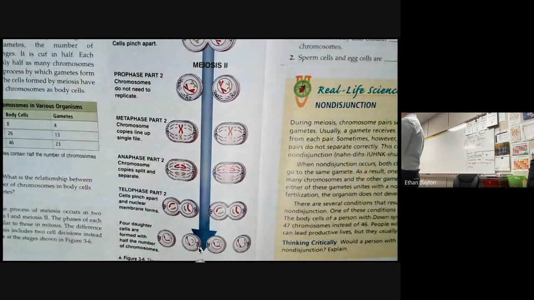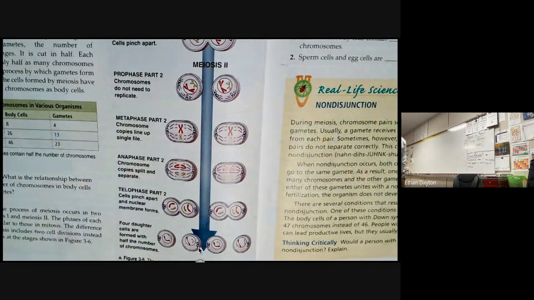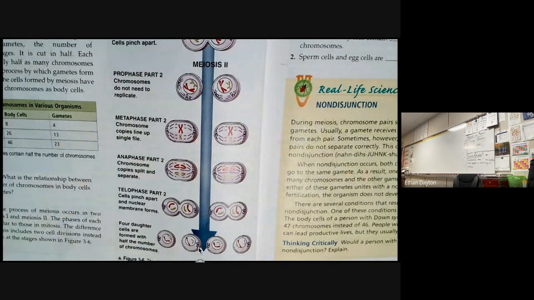Remember, we talked about interphase being that phase in between mitotic divisions. Interphase, from IPMAT. But PMAT times 2 is how you get the acronym for meiosis.